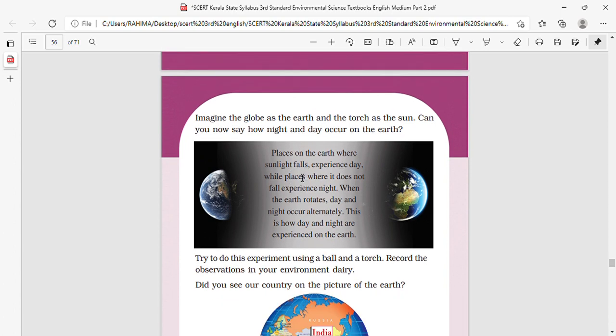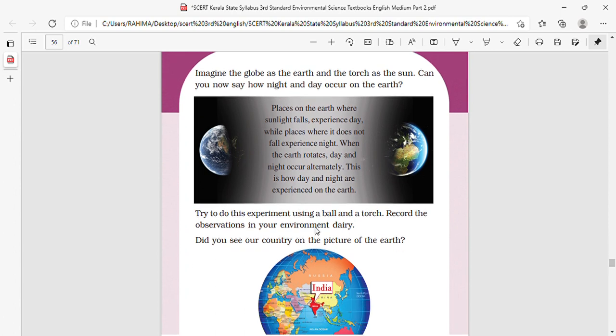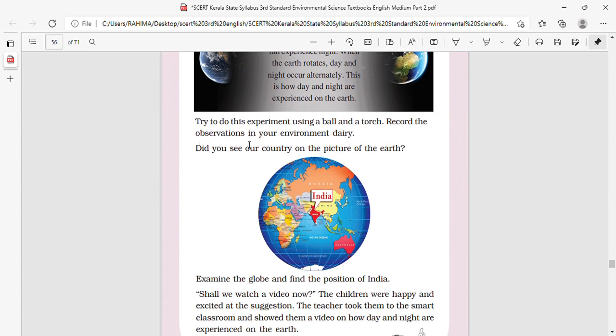Places on the earth where sunlight falls experience a day, while places where it does not fall experience night. When the earth rotates, day and night occur alternately. This is how day and night are experienced. This is the reason why we experience day and night on the earth.